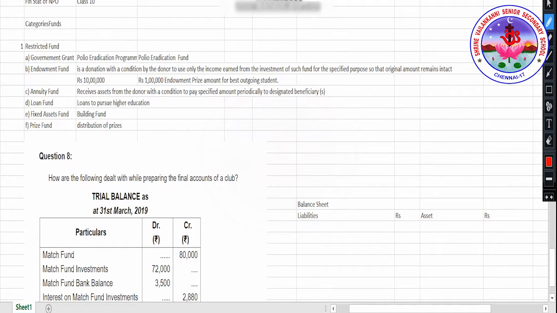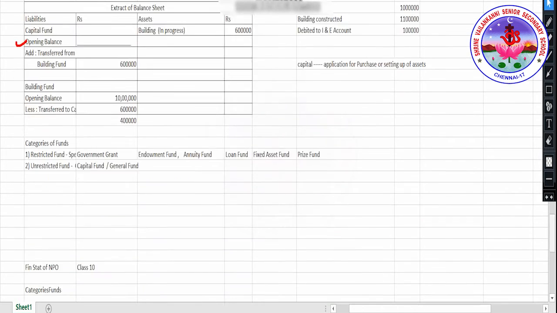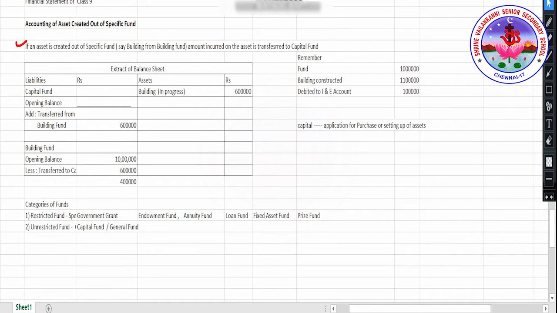Now we know that the first category is restricted fund, another category is unrestricted fund. In the last class, we looked into restricted and unrestricted funds. In this class, we are going to deal in depth with restricted funds.